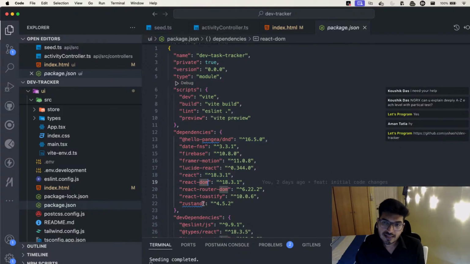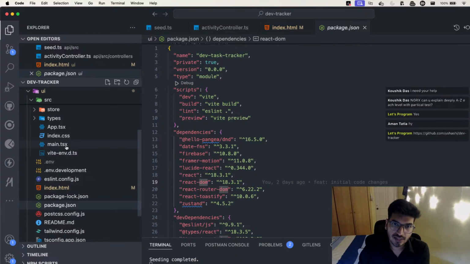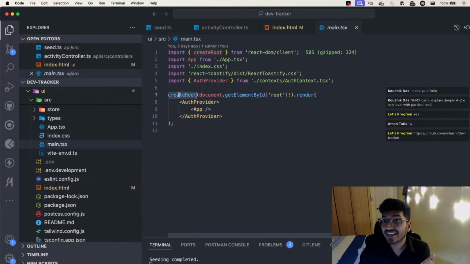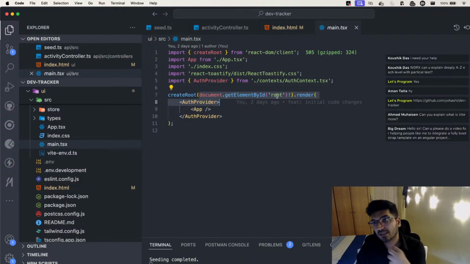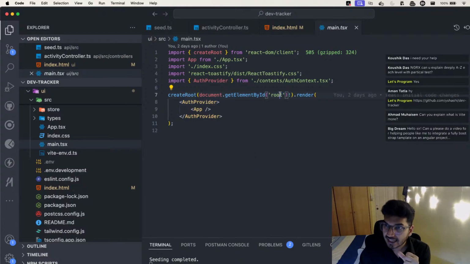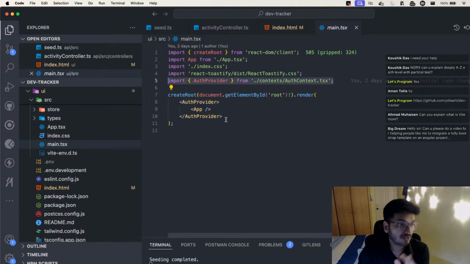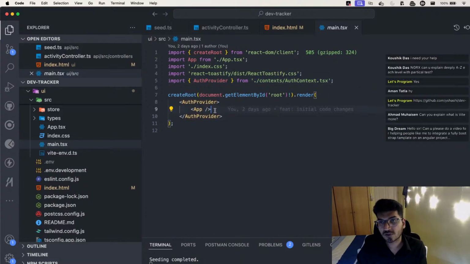So what does React DOM provide? It provides us this method, which is createRoot, and here we have document.getElementById. That's what we do in JavaScript, right? We get the element by ID, and inside that ID we render this container where we have AuthProvider and App. Forget about the AuthProvider for the moment. That is the concept of React context, which I don't want to explain now. Let's ignore this part first and focus only on the app.